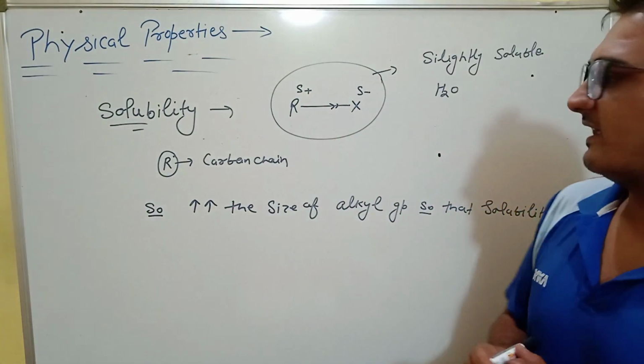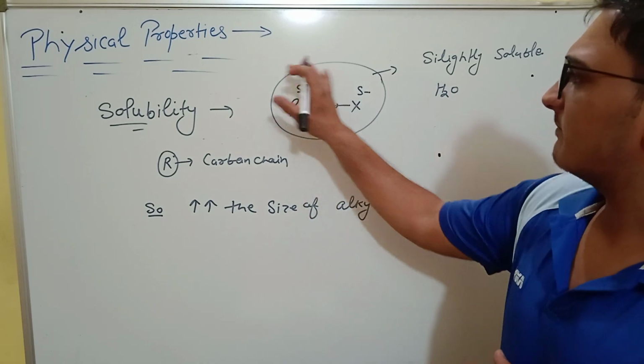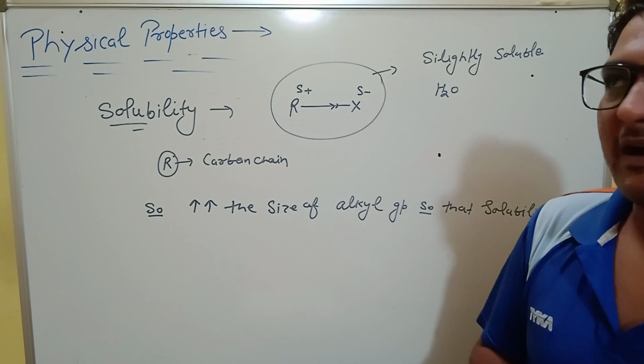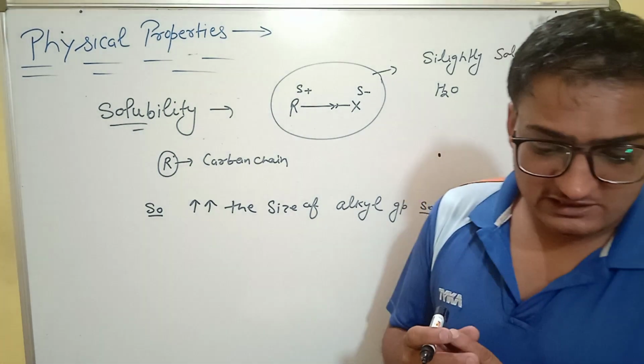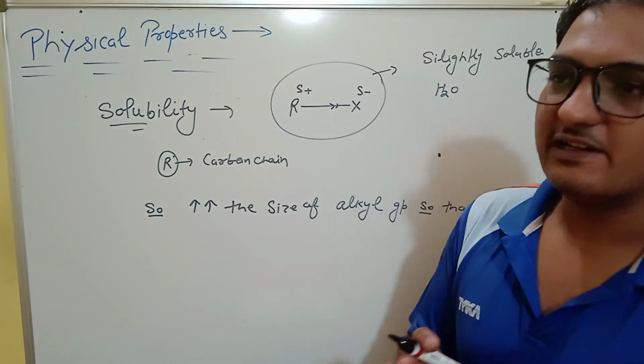Alkyl is basically a long carbon chain, a non-polar part, which is insoluble in water. So as the carbon chain increases, solubility decreases.